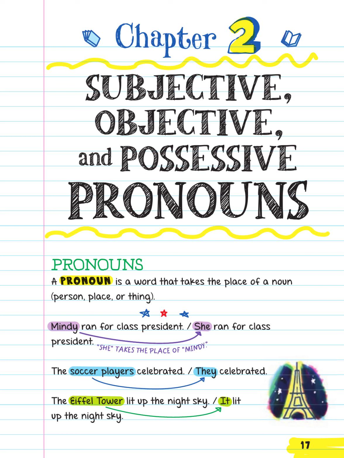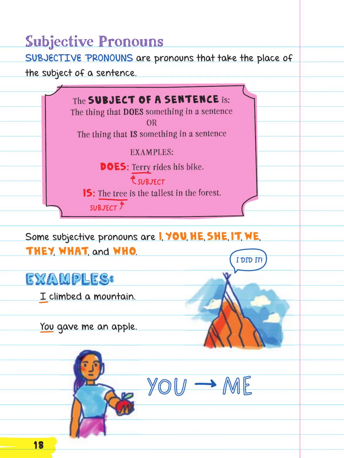The Eiffel Tower lit up the night sky. It lit up the night sky. Subjective pronouns. Subjective pronouns are pronouns that take the place of the subject of a sentence. The subject of a sentence is the thing that does something in a sentence, or the thing that is something in a sentence.